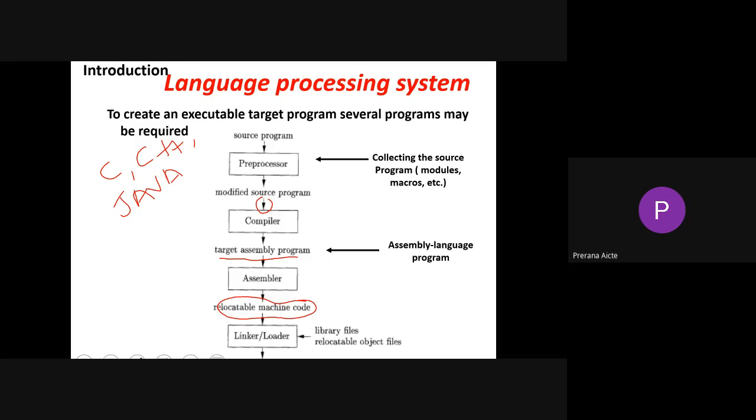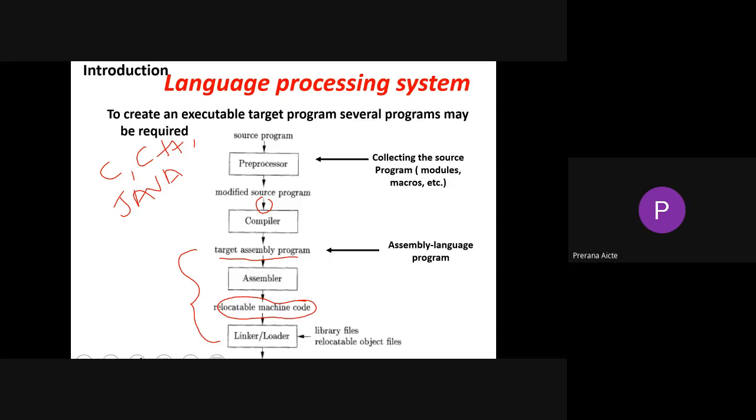That source program is given to the preprocessor for attaching different types of modules, macros, and all. Then the program is given to the compiler, and the compiler generates a target machine code directly, but indirectly it is linked with these two.